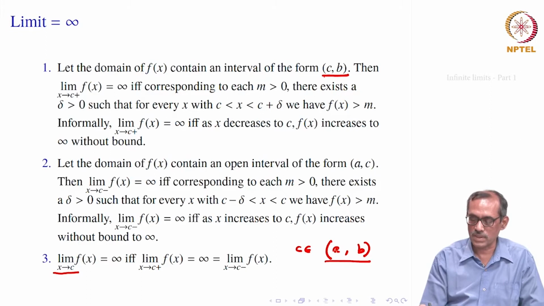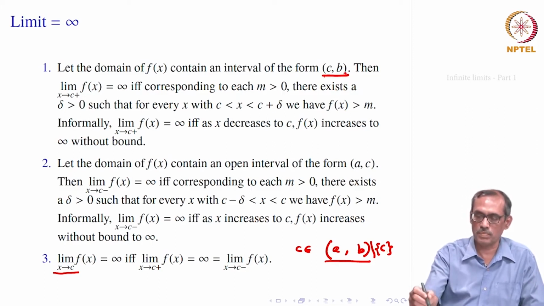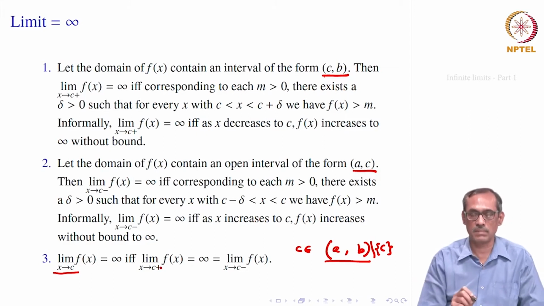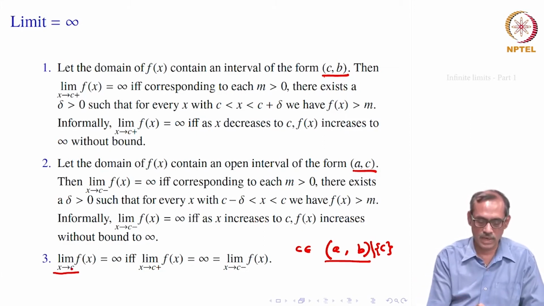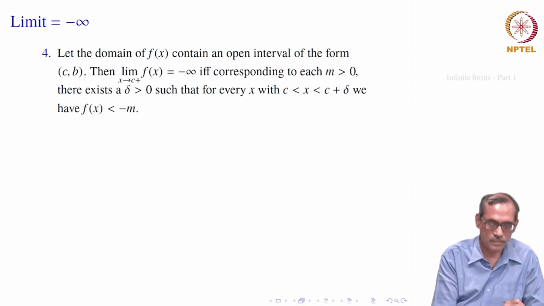All that we need is that the function should be well defined on an open interval around c, and at the deleted neighborhood c we do not require it to be defined. If it is defined, fine, but it is not required. So, such an interval, that is c to b union a to c, should be inside the domain of definition of the function f. Then only we can talk of the limit as x goes to c, and that is equal to infinity if both these limits are equal to infinity. Okay. So, let us go to minus infinity as we thought.